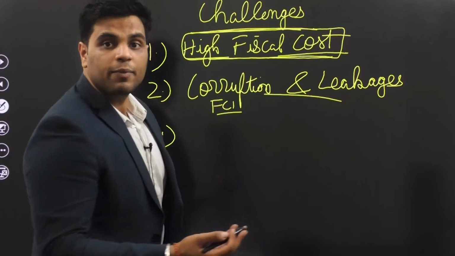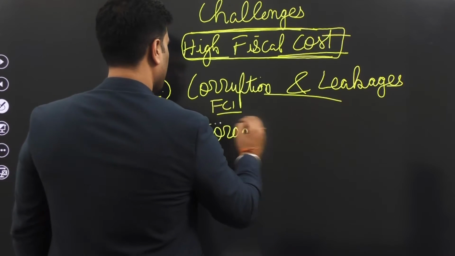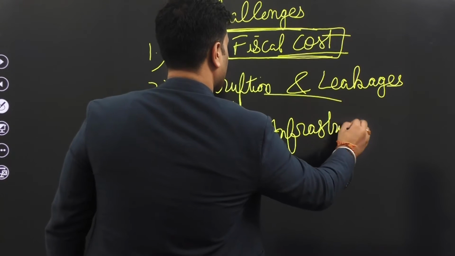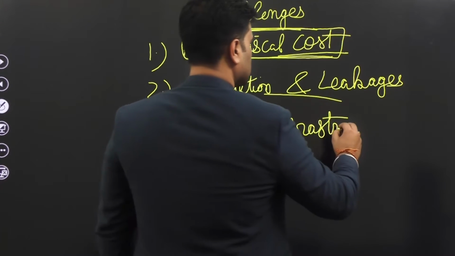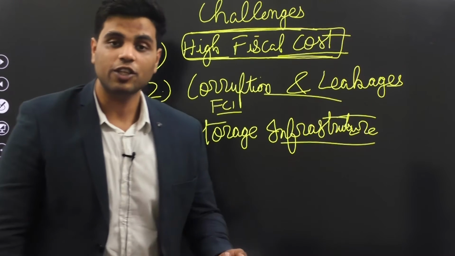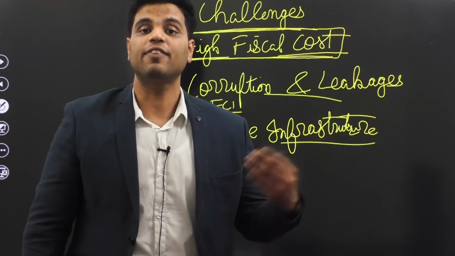Then, government does not have enough storage infrastructure. And because government does not have enough storage infrastructure, the consequence is that a lot of food gets wasted.